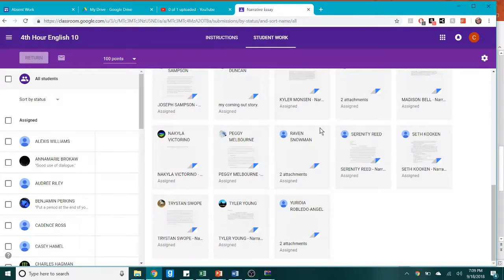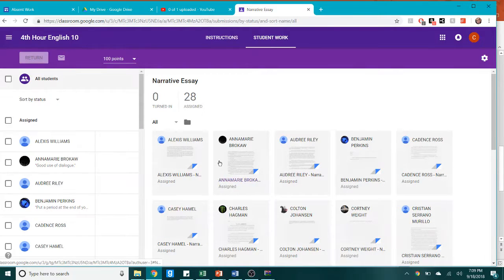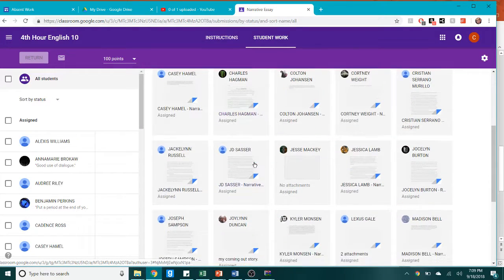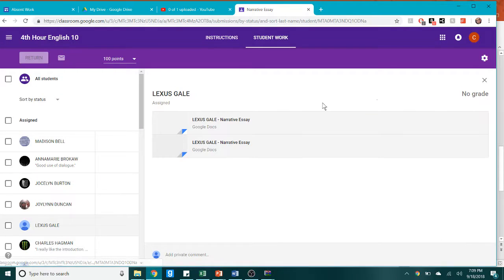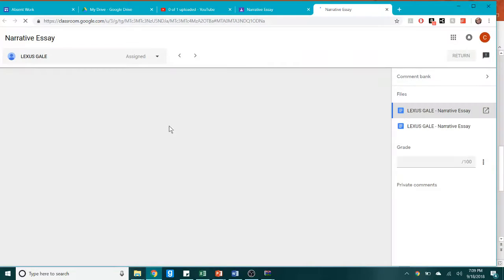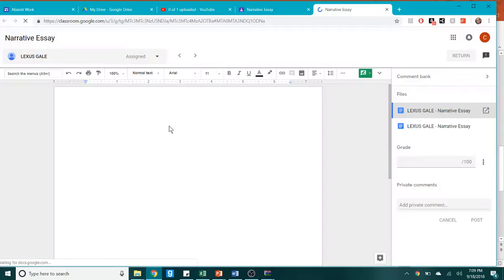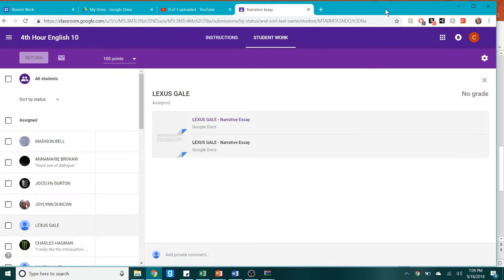So I don't think anyone really has a blank one right now, but this is what I see. So I can get in and access what you're working on, and this is going to be the doc that you are going to work on for the rest of your narrative. So I think Lexi has a blank one I can use. So this is my view of what I can see. So I can see while you're typing, I can make comments and suggestions, but this is where you're going to work on your narrative for today, or your narrative introduction for today. So I'll get out of that.